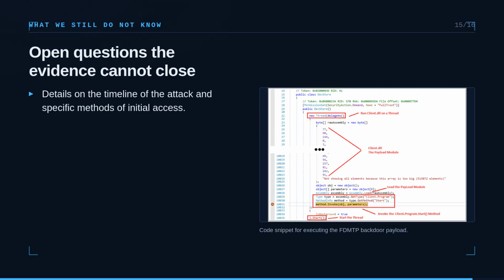Details on the timeline of the attack and specific methods of initial access remain unclear.